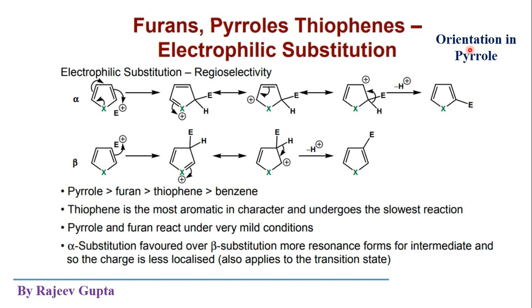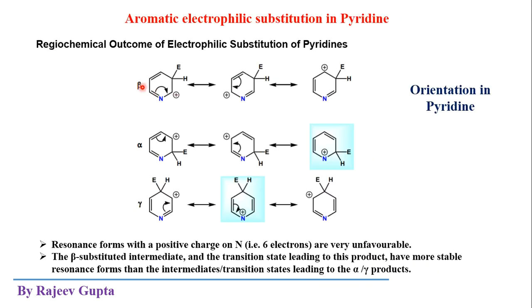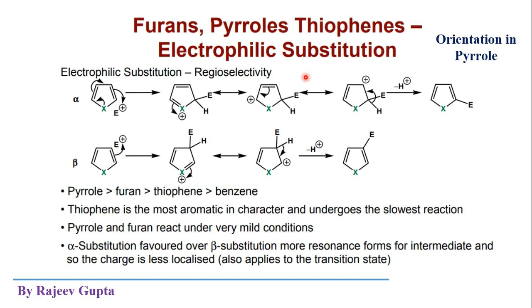In pyrrole, the orientation favors the incoming electrophile on the alpha position instead of the beta position. In case of pyridine it was the beta position. In case of pyridine the most stable product was that where beta addition takes place. But in this case, the alpha position is more favorable in all three compounds: furan, pyrrole and thiophene. Now we can see the reactivity of these three compounds and also benzene towards this SEAr reaction.